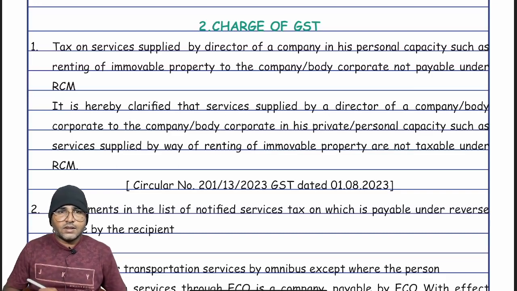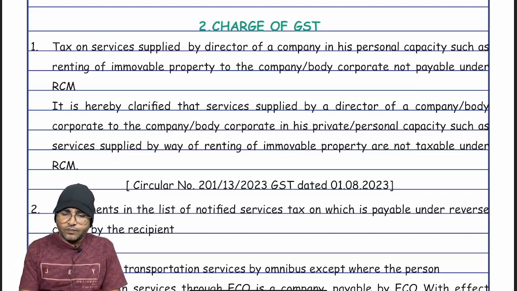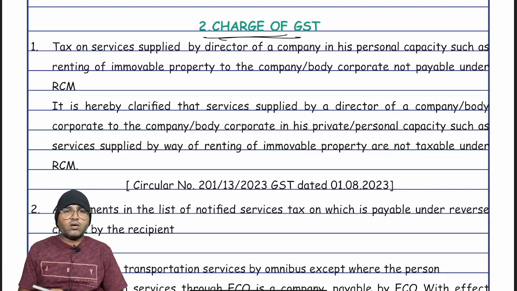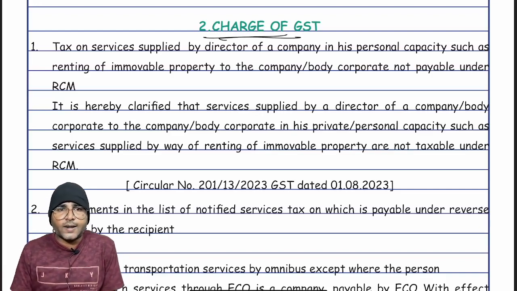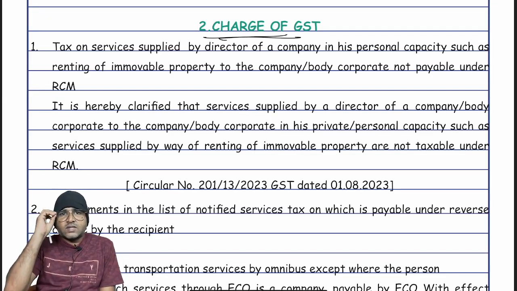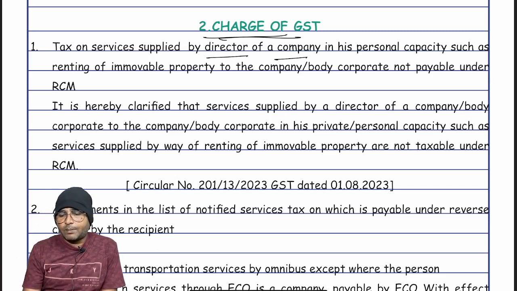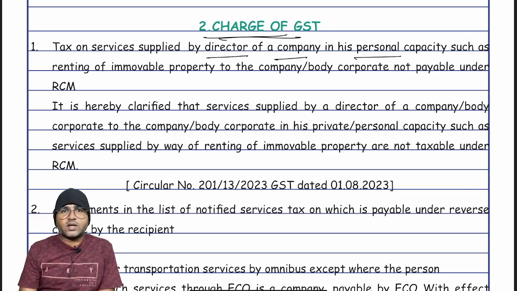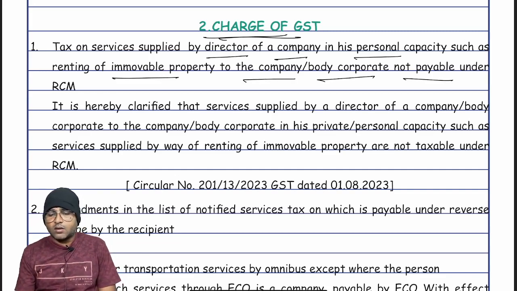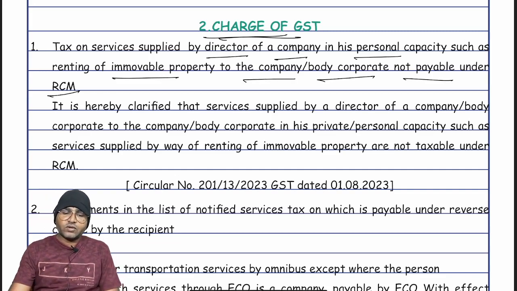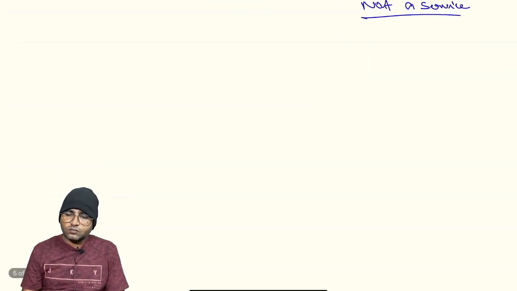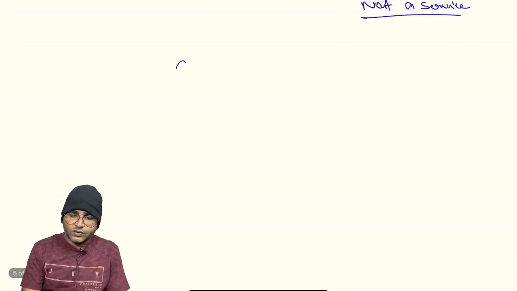The next chapter is charge of GST. Charge of GST, levy of GST. Amendment number 1: taxes on services supplied by a director of a company in his personal capacity, such as renting of immovable property to the company or body corporate, are not payable under the reverse charge mechanism.